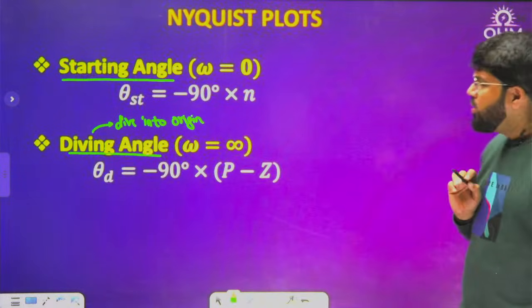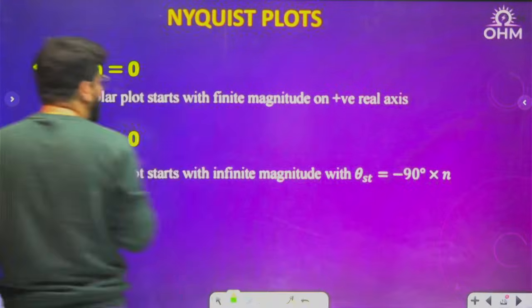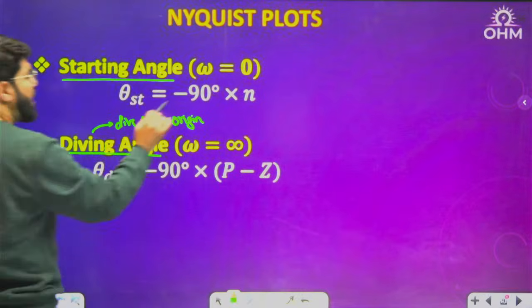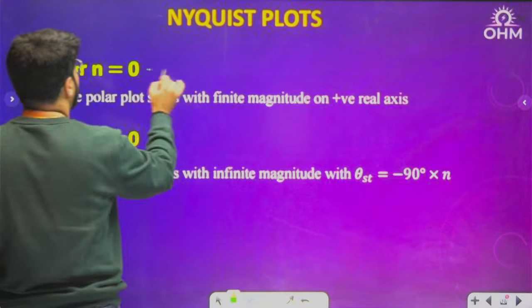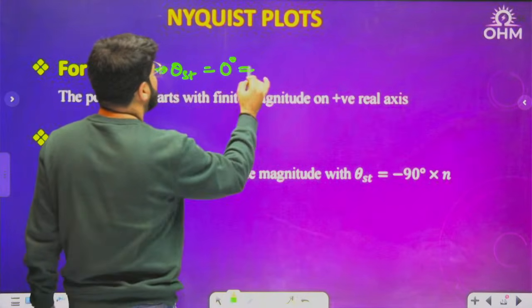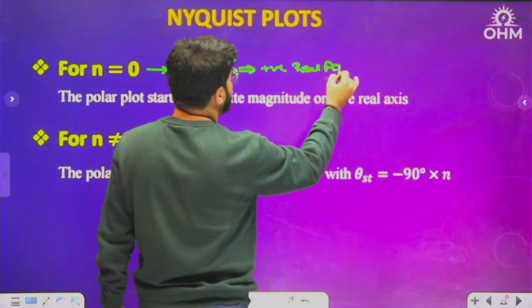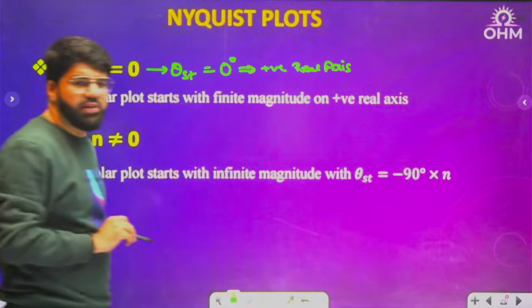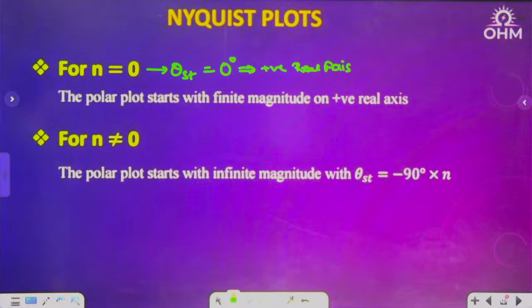Okay. Now, if n equal to 0, what will happen? Starting angle will become 0, no? For n equal to 0, the theta st will become 0 degree. And what is 0 degree? Positive real axis only, because angle is measured with the positive x-axis. 0 degree means you are at the positive x-axis only. So theta st 0 means you are on the positive real axis.